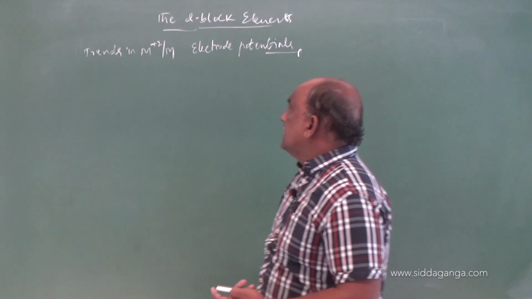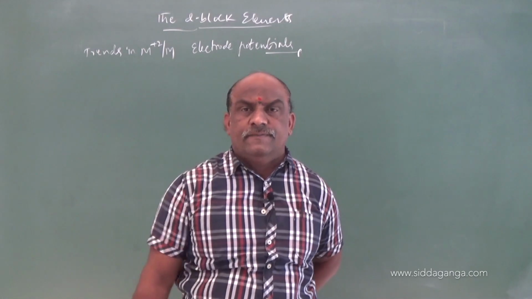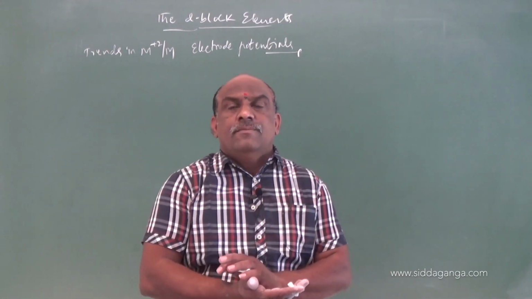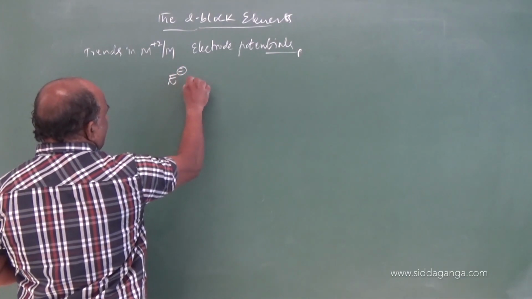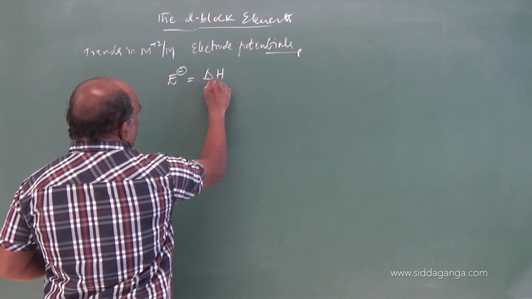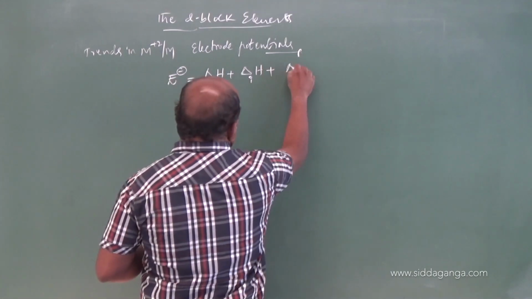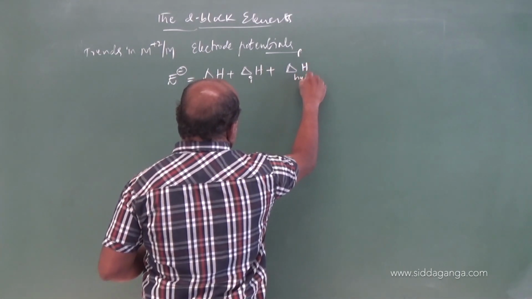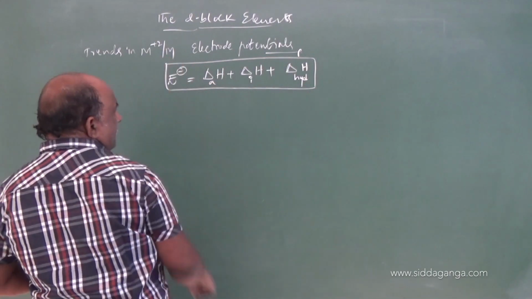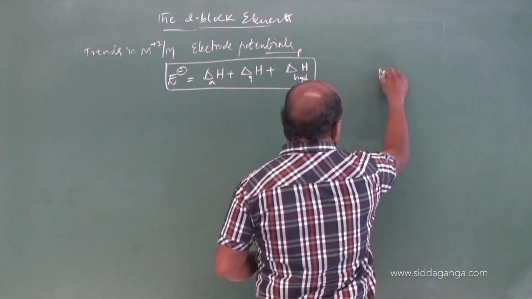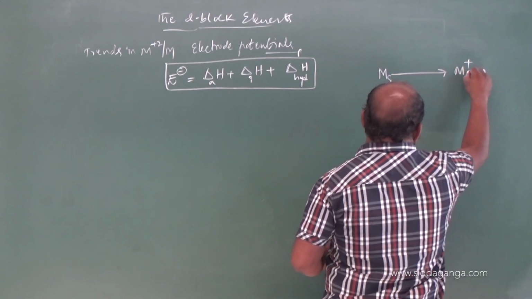Next, trends in M2+/M electrode potentials. The electrode potential can be related as E° equals enthalpy of atomization plus enthalpy of ionization plus enthalpy of hydration. This can be designed by one conversion: metal solid gives rise to metal ion aqueous.